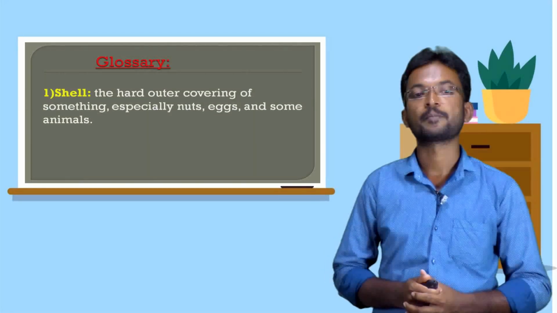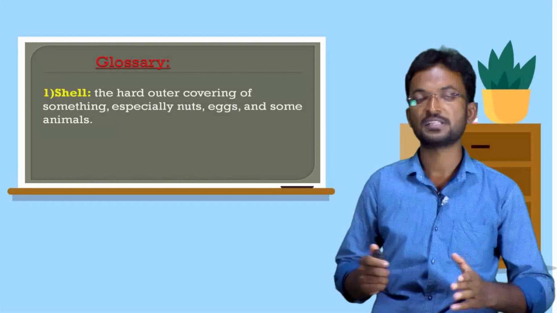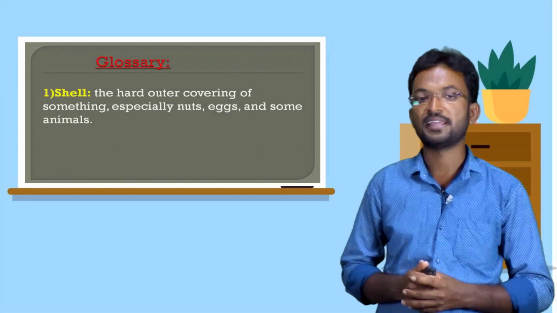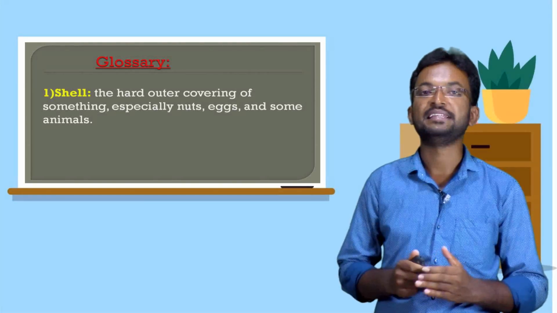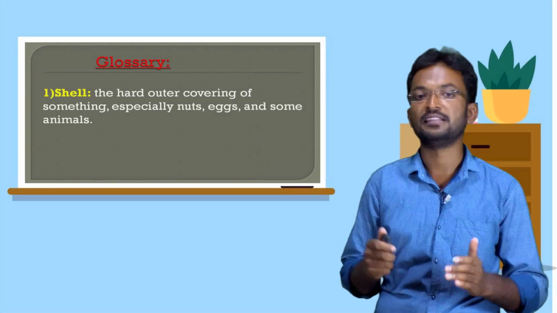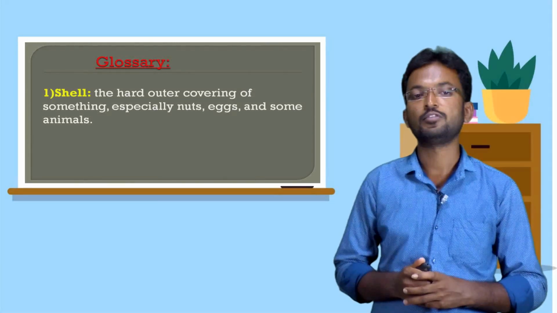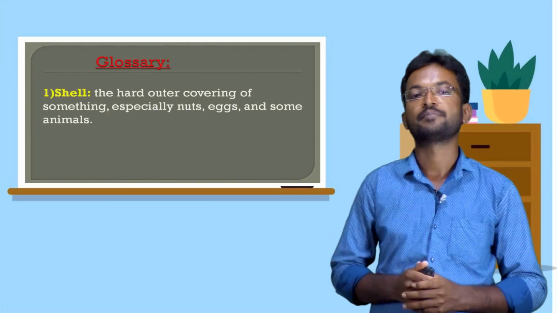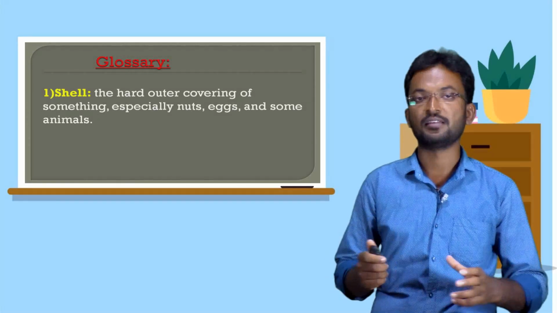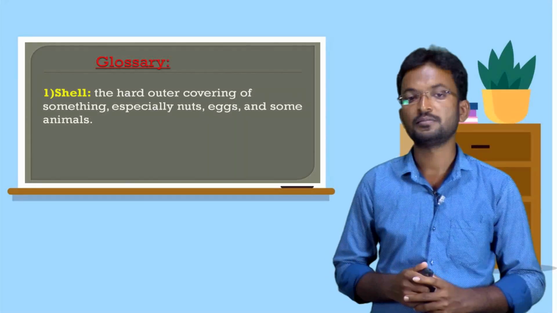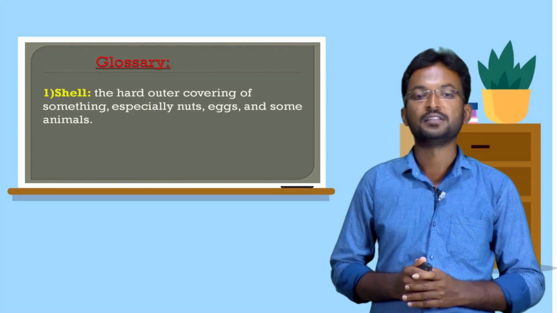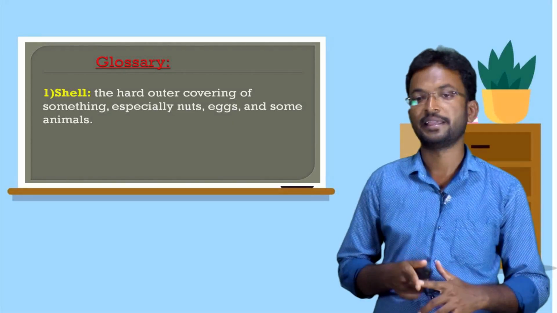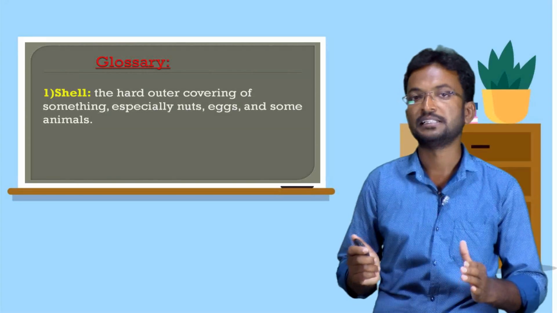Okay, dear children, let's move on to the next step, that is glossary. We need to know all the meanings from the text, then only we can easily comprehend the lesson very well. Without knowing the meanings or glossary, we cannot understand clearly. Okay, first meaning is shell. What is the meaning of shell? Shell means the hard outer covering of something, especially nuts, eggs and some animals, is called shell.